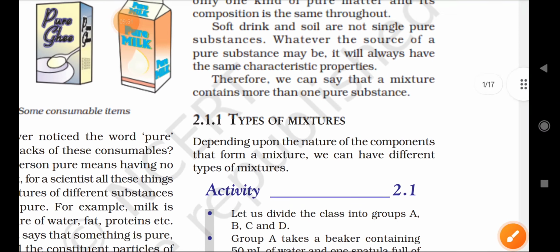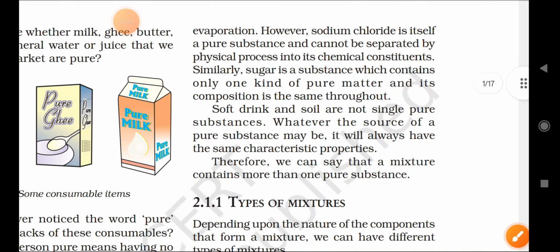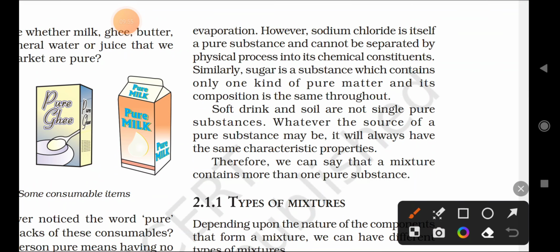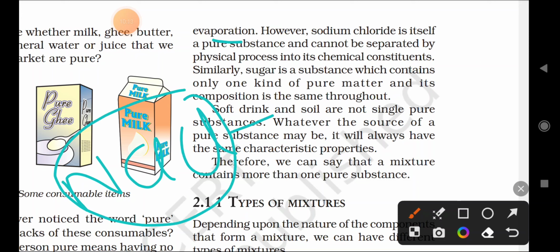That physical process is called what? Evaporation. Correct? The salt is separated from the water by which method? Evaporation. We simply expose the water to sunlight. Due to evaporation, water molecules get into the vapor state. The solid remaining here is called salt. This is a simple technique. This NaCl is called common salt.